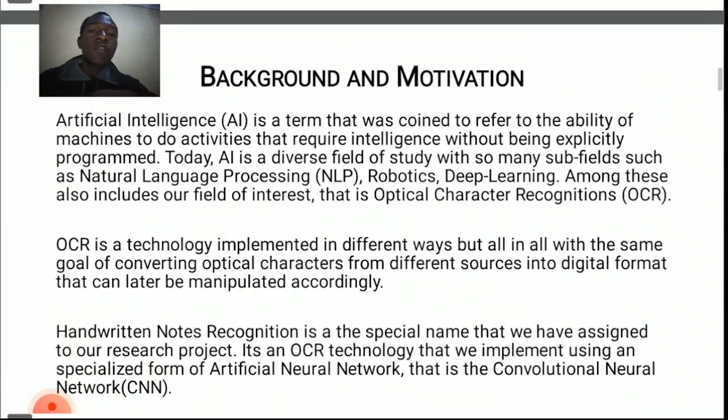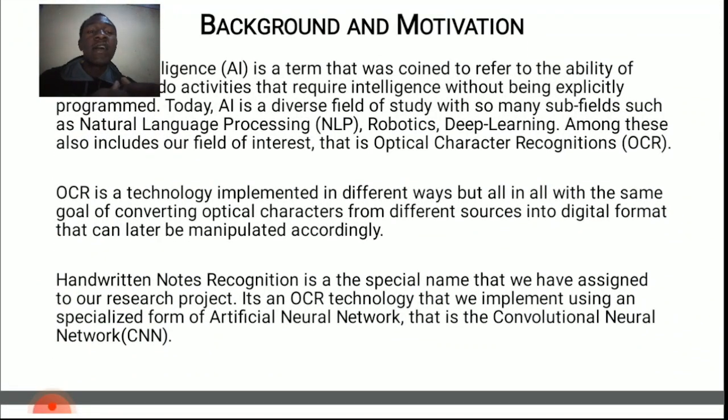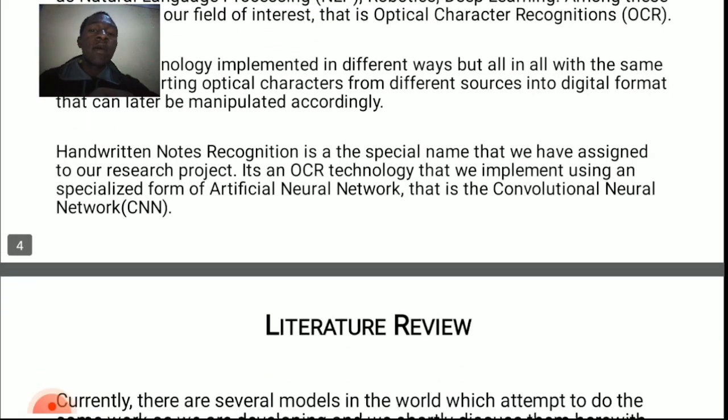Now, moving on to the background and motivation. Artificial intelligence is a term that was coined to refer to the ability of machines to do activities that require intelligence, as already talked about, without being explicitly programmed. Today, AI is a diverse field of study. In fact, some people specialize in it. It's very broad. Some of the areas could be natural language processing, robotics, deep learning, and also not forgetting optical character recognition. Our project is that specialized field of artificial intelligence which deals with optical character recognition. So OCR can be implemented in various ways, but at the end, the major aim is always to convert the optical characters from the different sources into digital format that can later be altered.